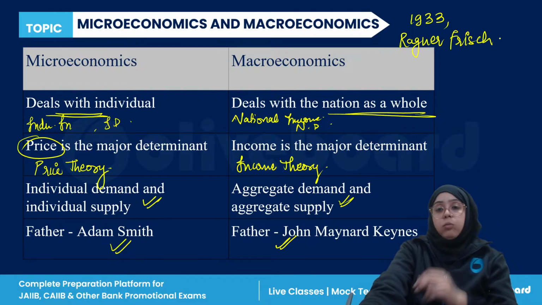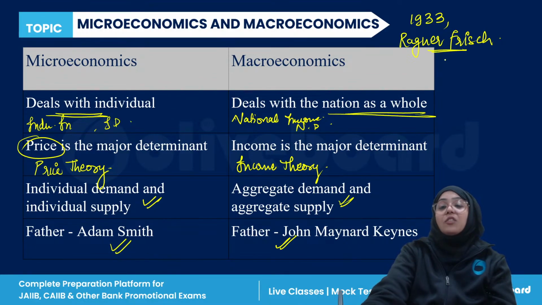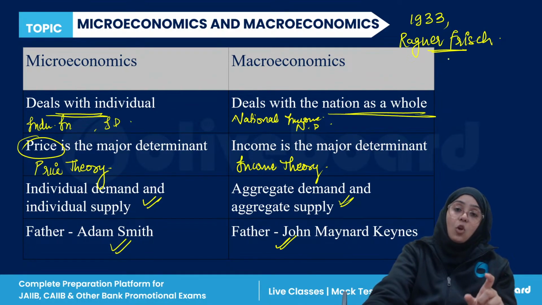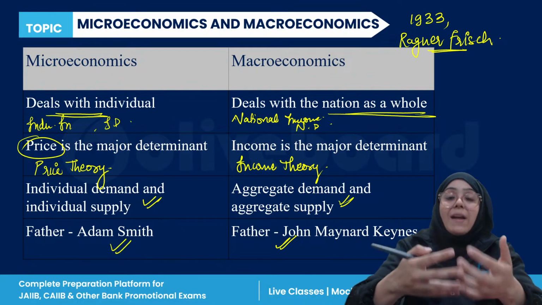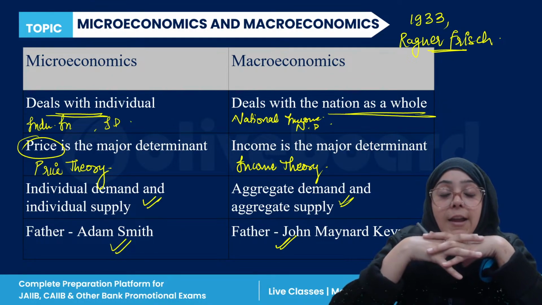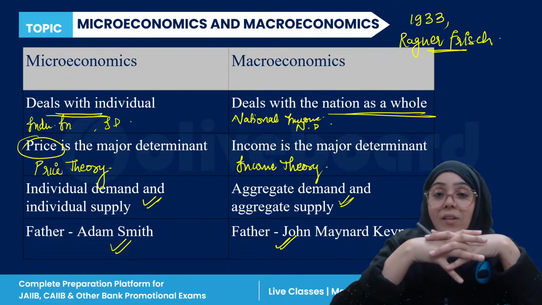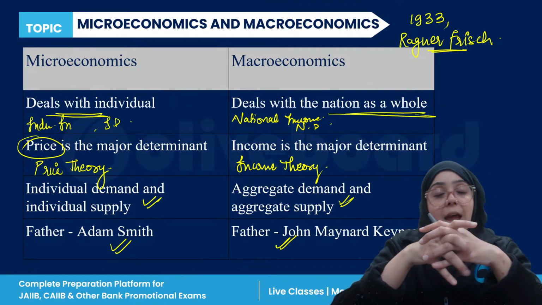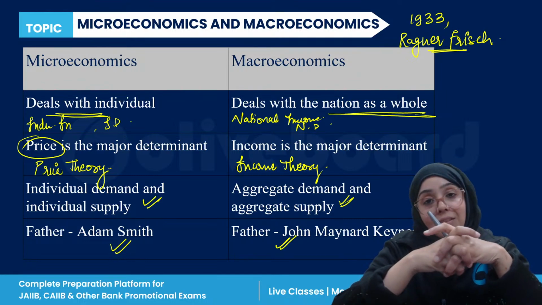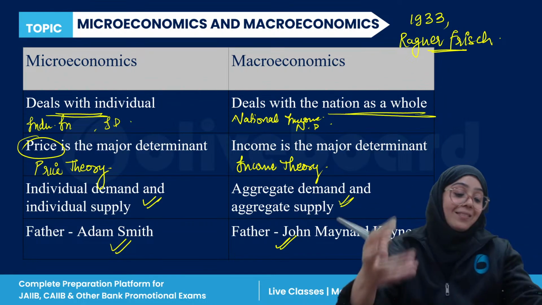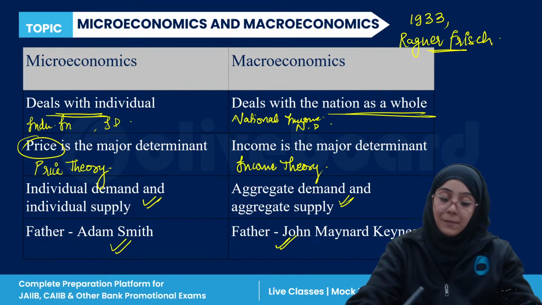Ragnar Frisch divided this complete economics into two parts, micro and macro. So who coined this term first? Ragnar Frisch. Who is the father of whole economics? Adam Smith. Father of macroeconomics, John Maynard Keynes, right? So this is the basic introduction to economics.